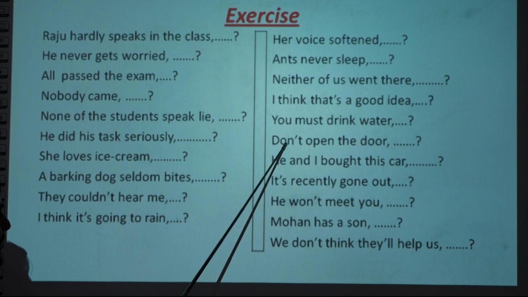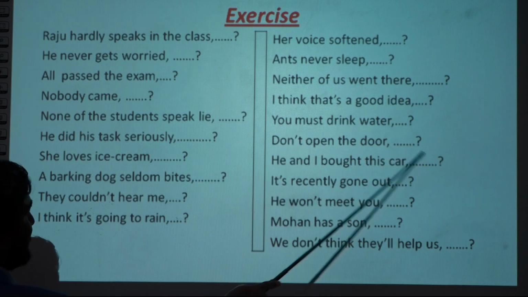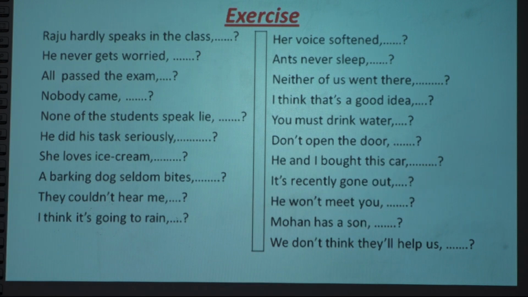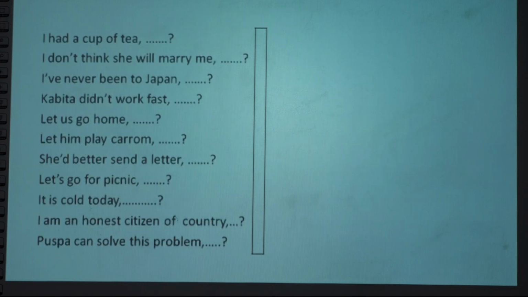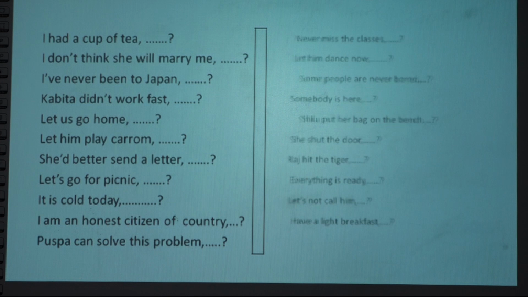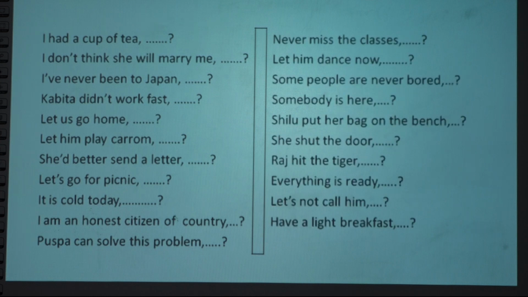This is an imperative sentence, so will you. And these mixed questions are given here, so just take a picture of these and practice at your home. If you practice all types of questions, you will not miss any questions asked from tag questions.